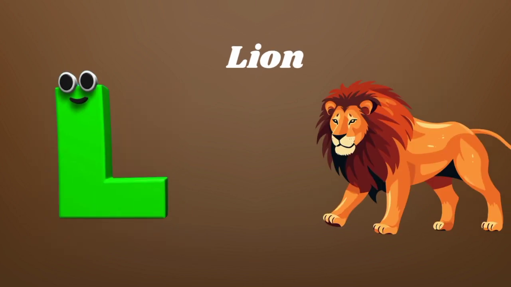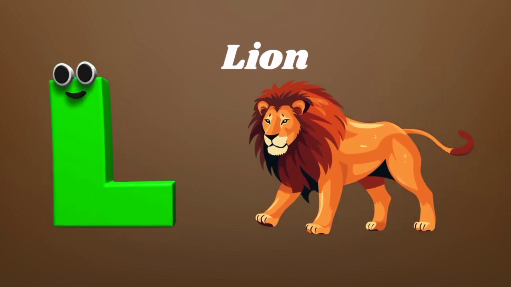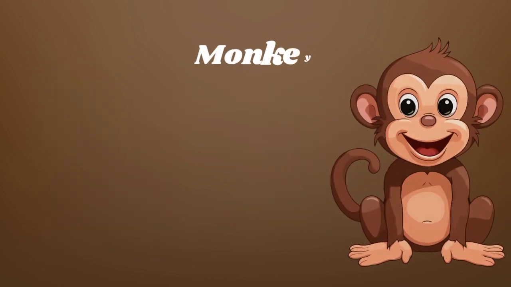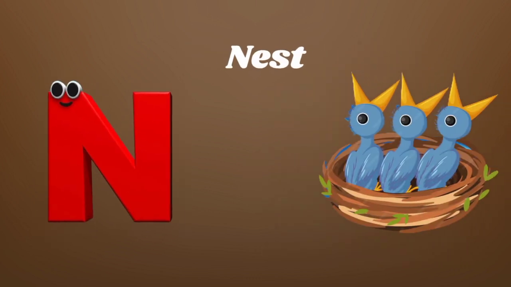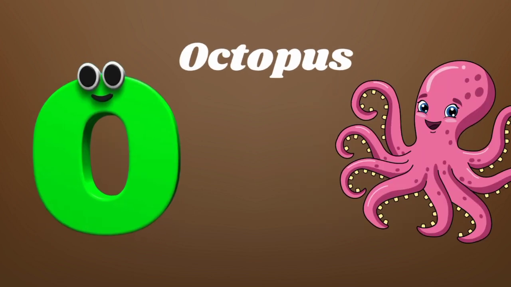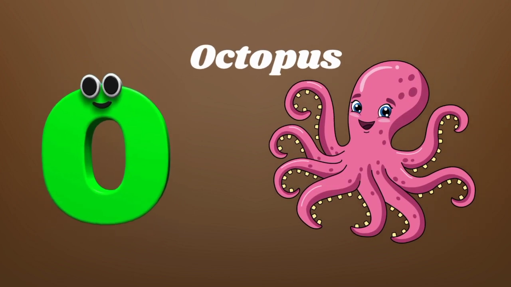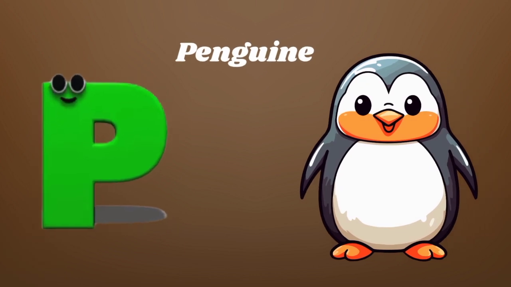L is for lion. M is for monkey. N is for nest. O is for octopus. P is for penguin.